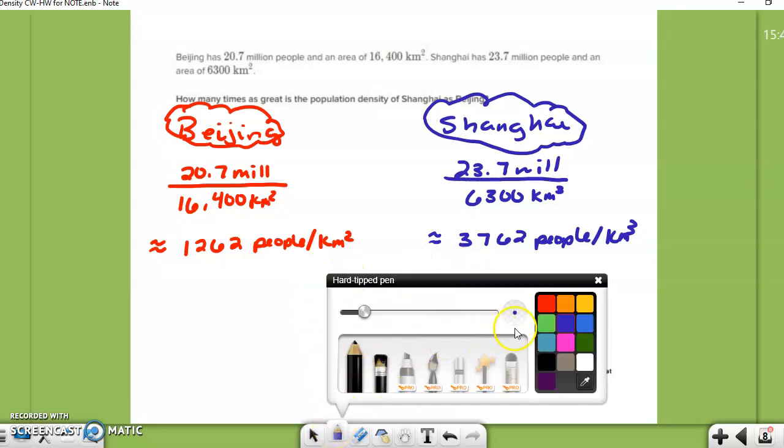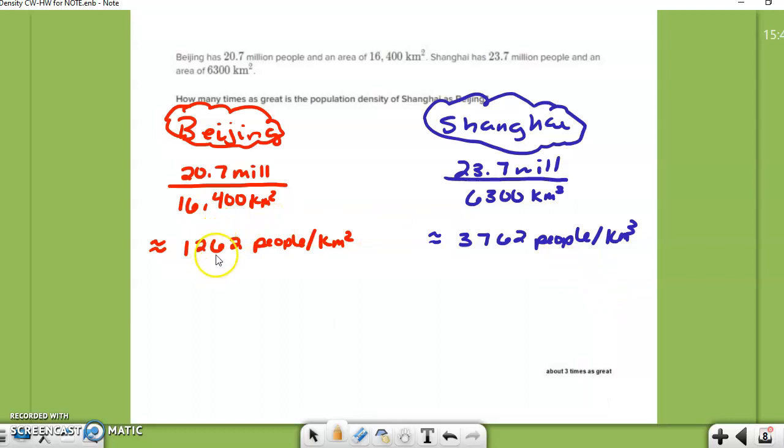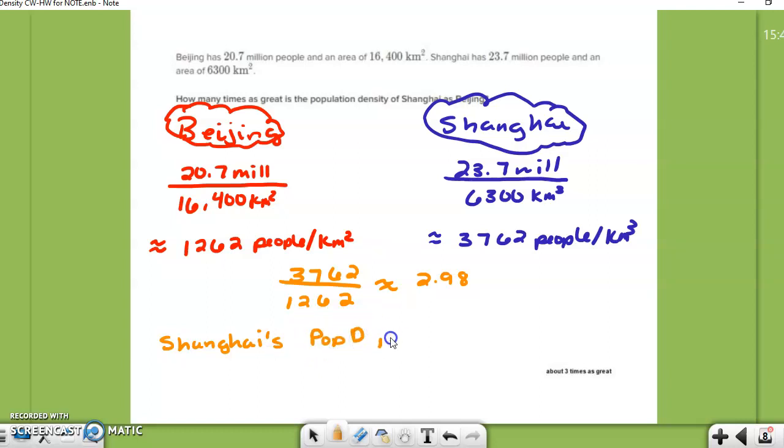I want to see how many times this number goes into this one. So I take Shanghai's population density and divide it by Beijing's population density, and I get about 2.98. So I'm going to say that Shanghai's population density is about 3 times as great as Beijing's.